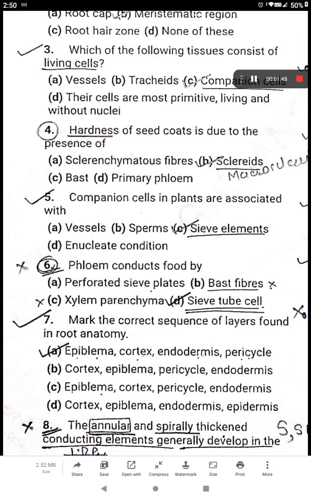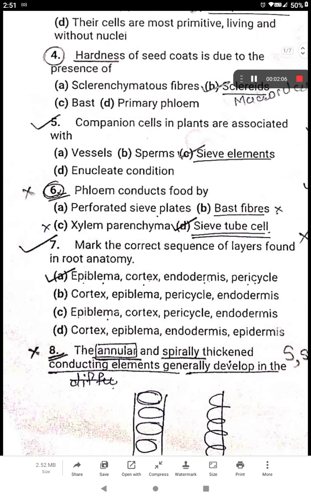I would have debated about it, but let it be now. Sieve tube cell is also logically right because it is a part of phloem. So how can it be wrong? And they have not asked it specifically.